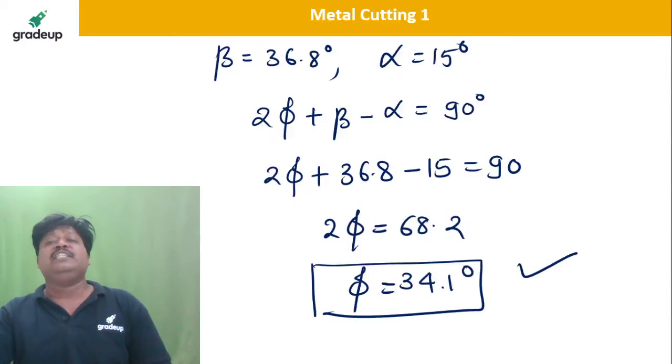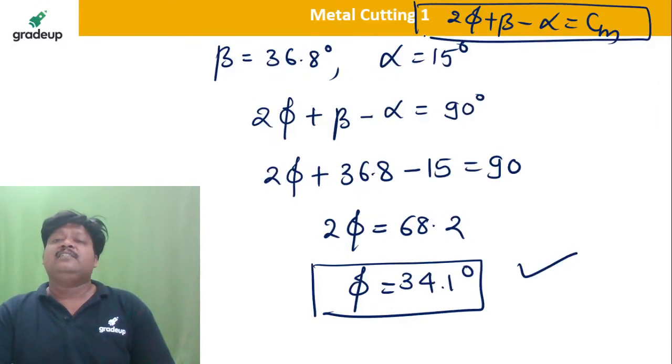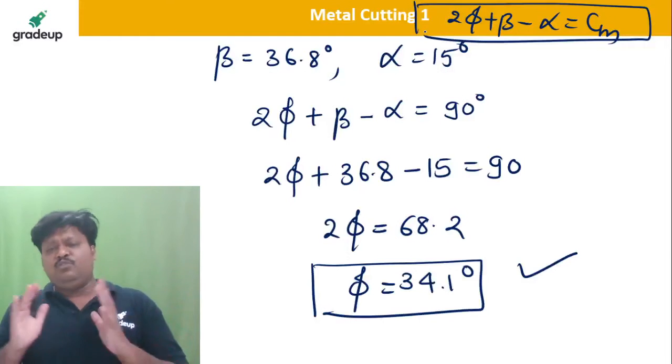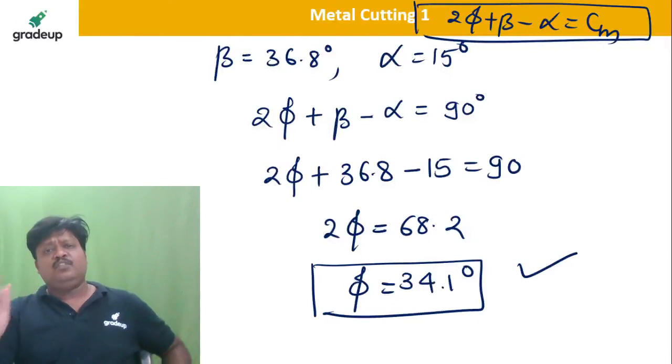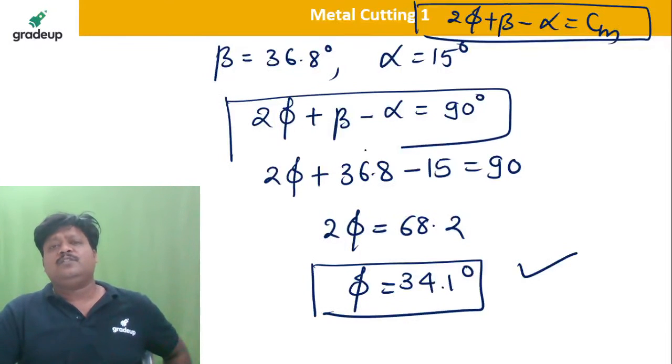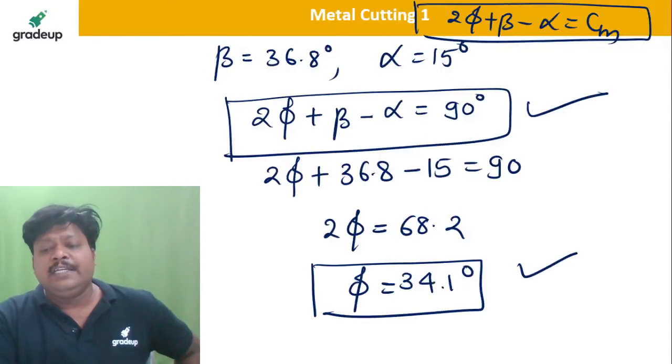Cm. Cm is the machining constant. 2 phi plus beta minus alpha is equal to Cm. So this is the second solution. You know this very well. So whenever in the examination they say use the Merchant first solution, this is the Merchant first solution. This is for minimum work done.